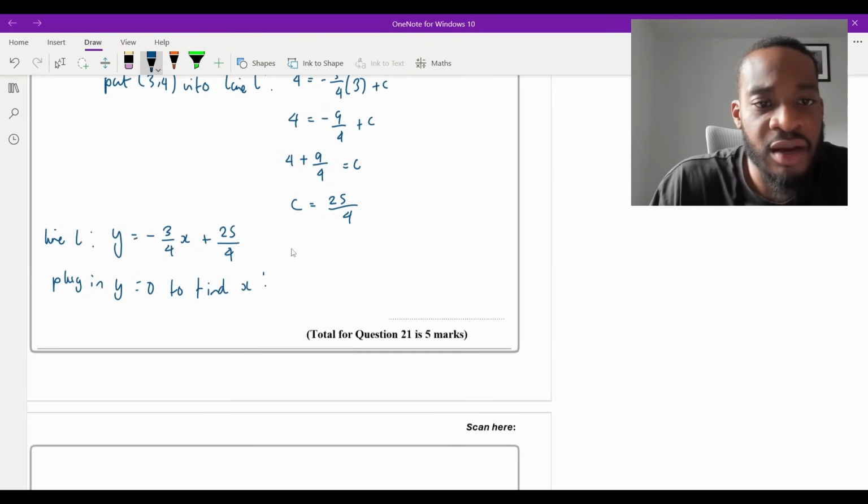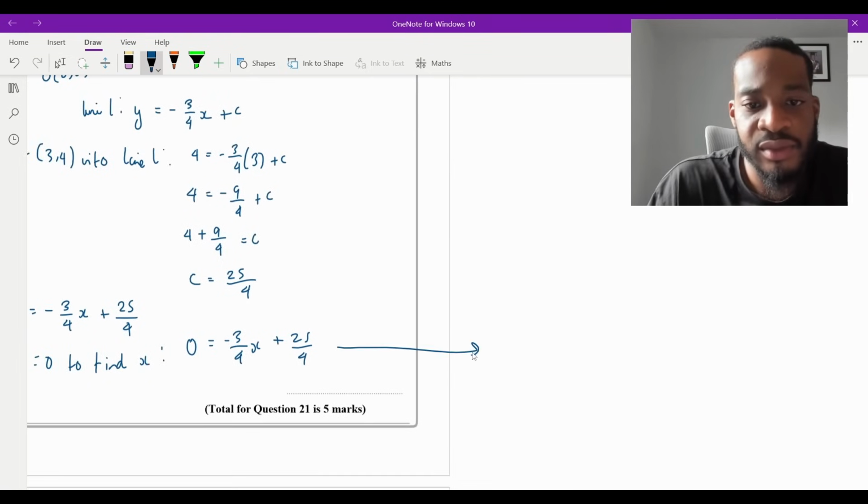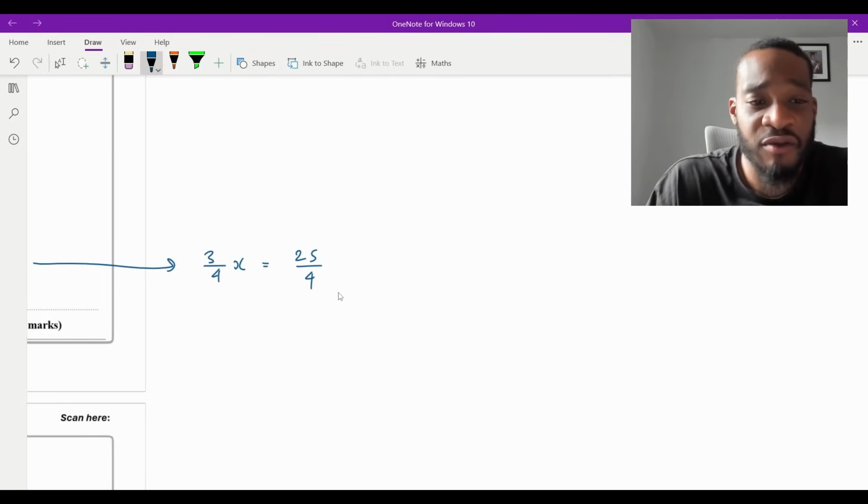So that will give me 0 is equal to minus 3/4 x plus 25 over 4. And then that way, what I'm going to do is I'll do it here. It's going to be 3/4 x. If I move that from right to left, it's going to be 3/4 x is equal to 25 over 4. And then how do we get x here? Well, they're both dividing by 4. You can actually just times both sides by 4, can't you, to cancel them? So 3x is going to equal 25. So times by 4 on both sides, like that.